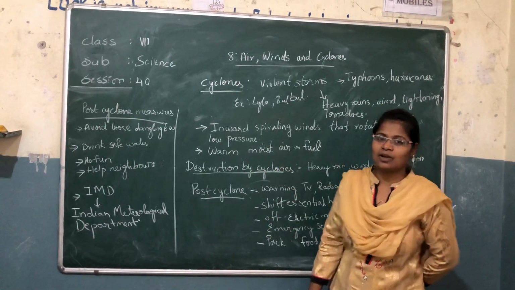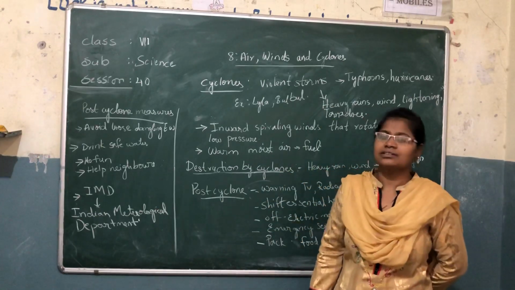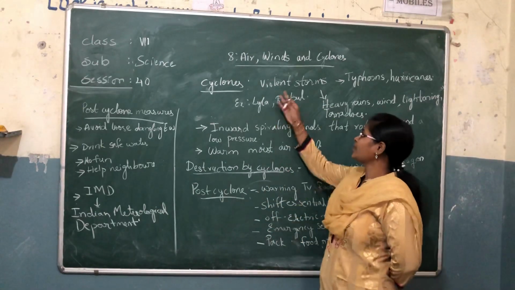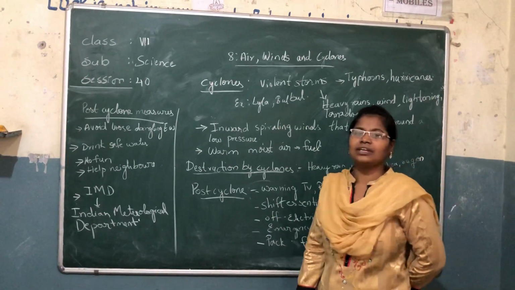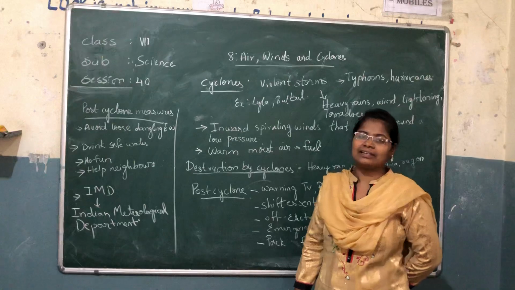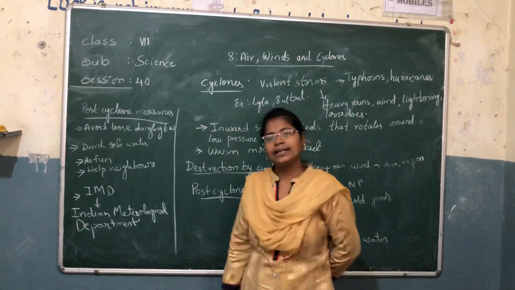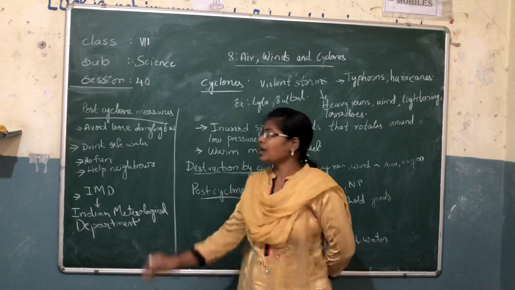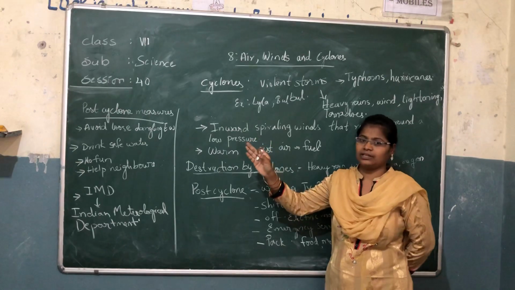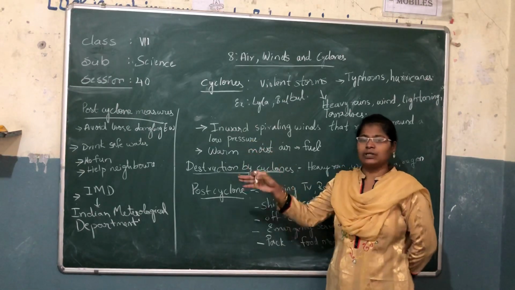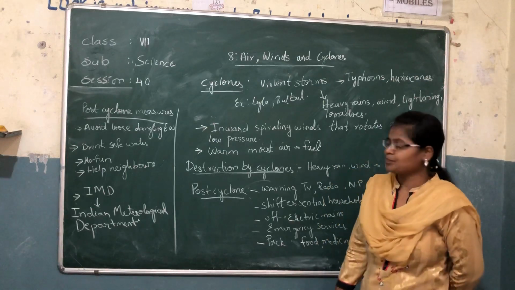What are cyclones? The violent storms are called cyclones. What are violent storms? They are nothing but heavy rains with lightning and thunder. You see cyclones in the news given on TV. They will give intimation previously, 24 to 48 hours before.